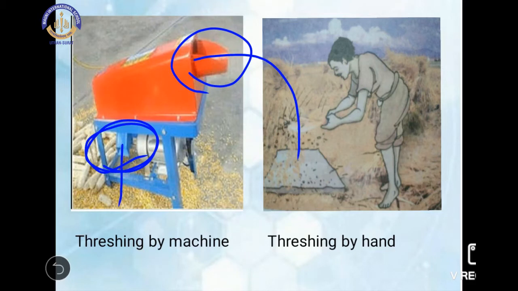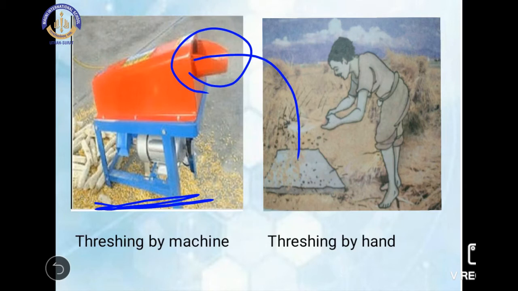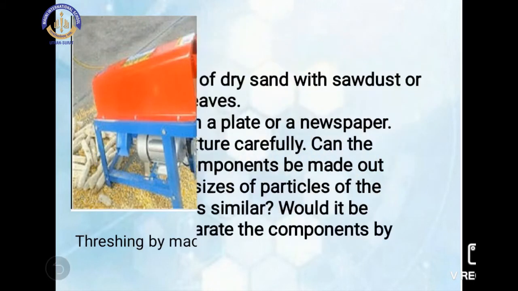As you can see, the seeds come out and fall on the floor, and the impurities blow away and fall at a distance. This process is done by machines. Nowadays we are using machines to separate the grain from the stalk.